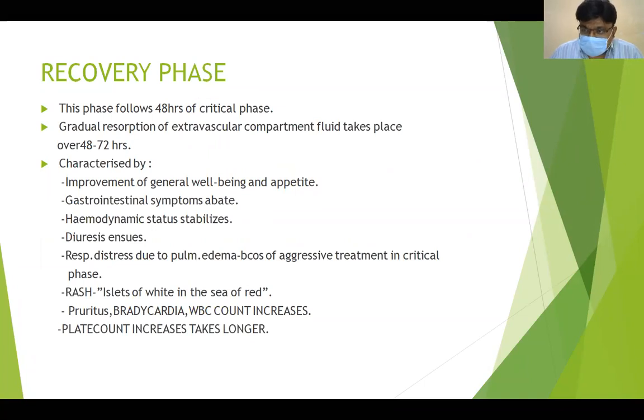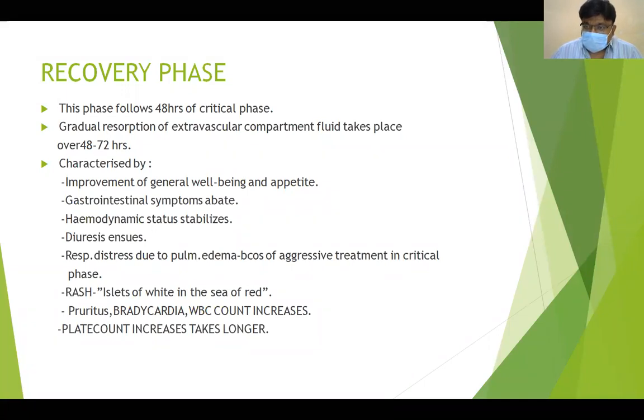Because, as I told you, the main problem in dengue is plasma leakage from intravascular to extravascular. So once the critical phase is over, all the fluid that is in the extravascular compartment will go back to the intravascular compartment. That is why we should be judicious while giving IV fluids.